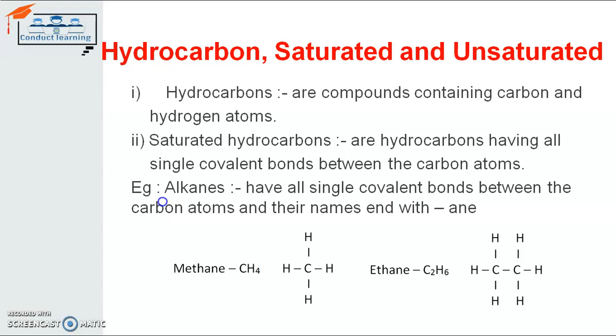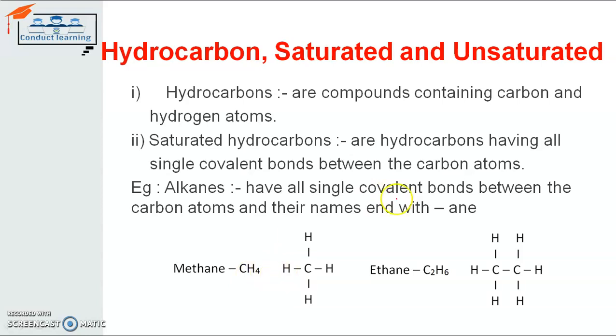We can understand this by the example presented here. In methane, there is only a single carbon atom, because the formula for methane is CH4. The carbon has a valency of 4 and it makes covalent bonds with four different hydrogen atoms and forms the structure presented there. Here we have only one carbon atom, so it does not have any covalent bond with another carbon atom.